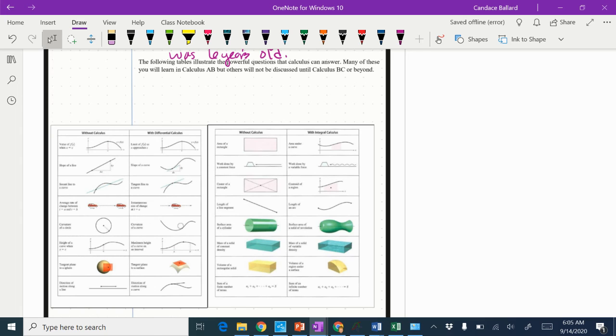All right, the last little bit of this is just to show you that calculus makes things much more powerful. A lot of these we're going to learn in AB, but there are some that we won't discuss until you take a second year of calculus. Without calculus, we can calculate secant lines, but with calculus, we can calculate tangent lines. We're going to be getting into that very soon. We can get to average rate of change without calculus, but instantaneous with calculus. When we get into second semester, we know how to take a volume of something like this. We do not know how to take a volume of something that has an odd shape, that's not a standard geometric shape. So calculus allows us to do those things.